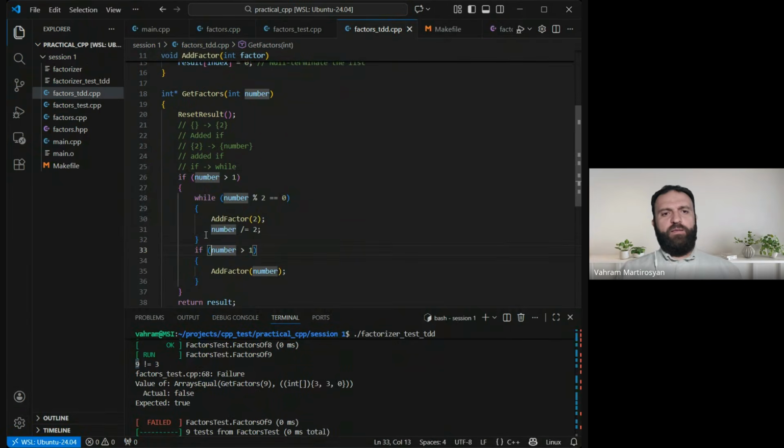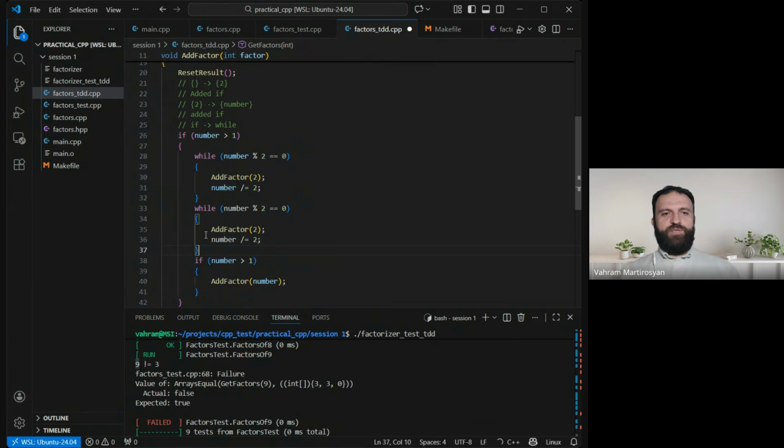But let's check. So here we have a block of code which is about 2. That's why we covered 8 that easily. What if I just copy this and make it also for 3? I mean, if it can be divided by 3, then just add 3 as a factor and divide it by 3.